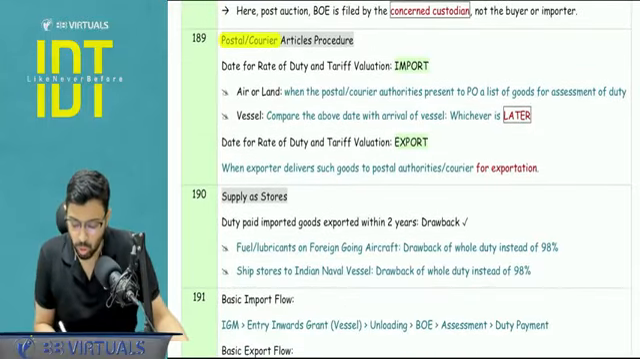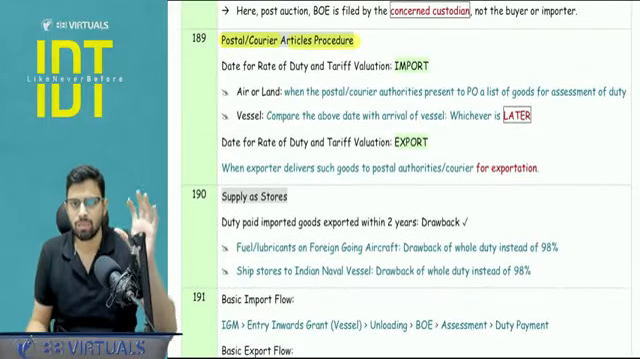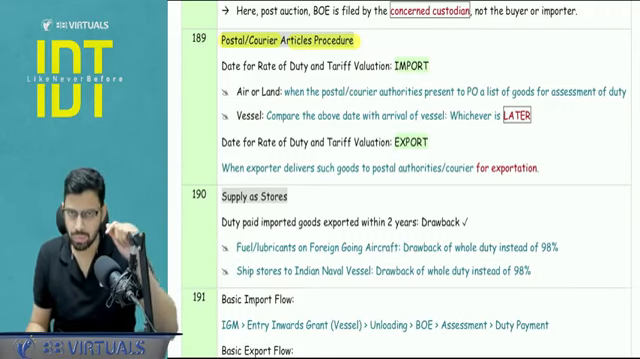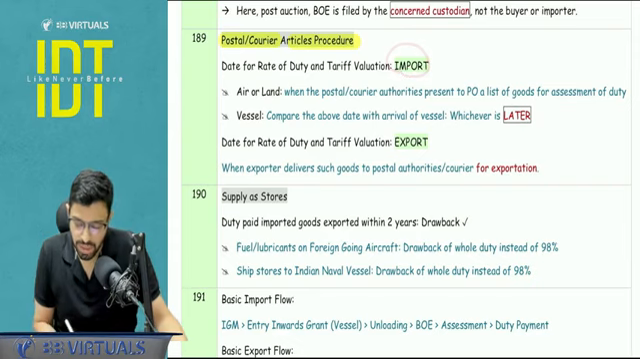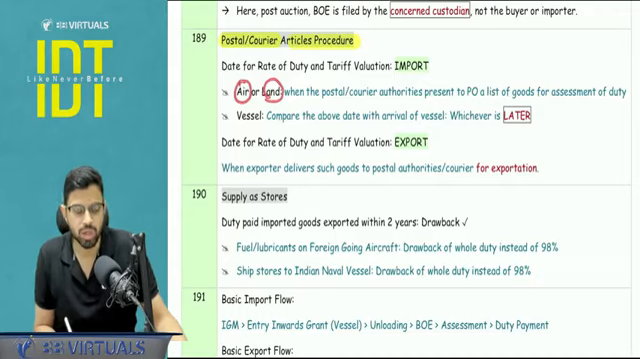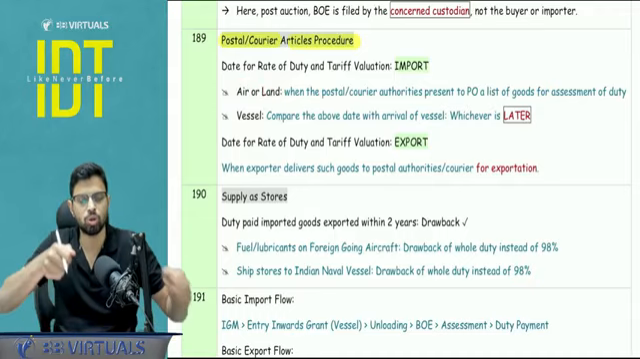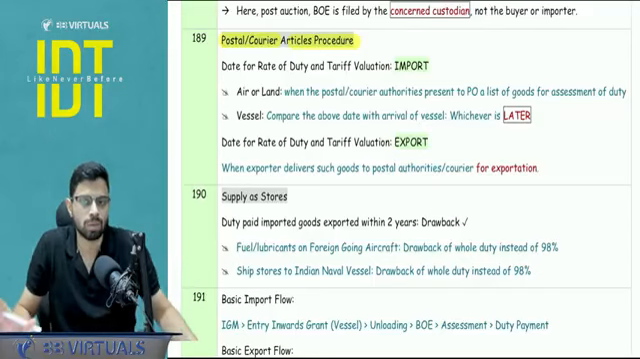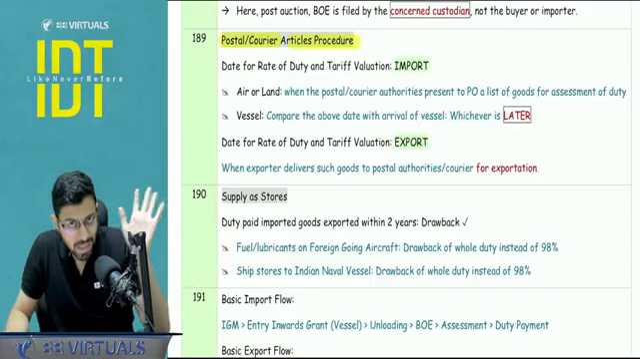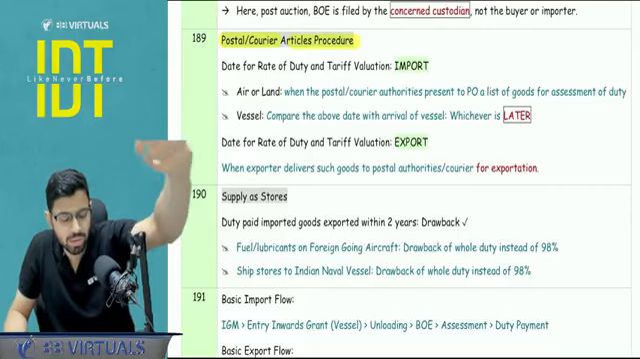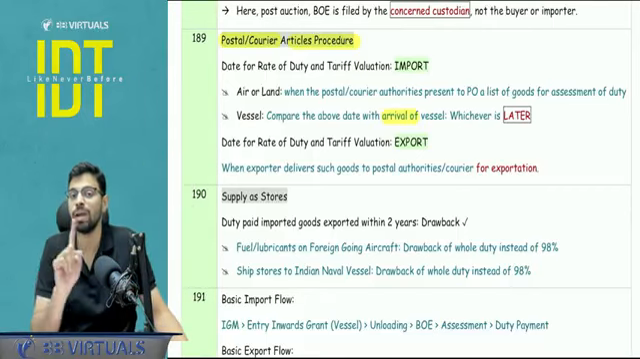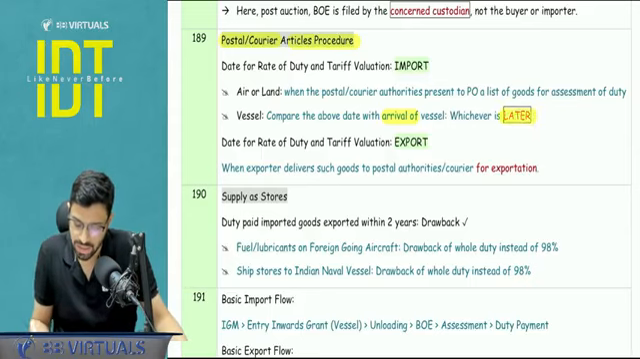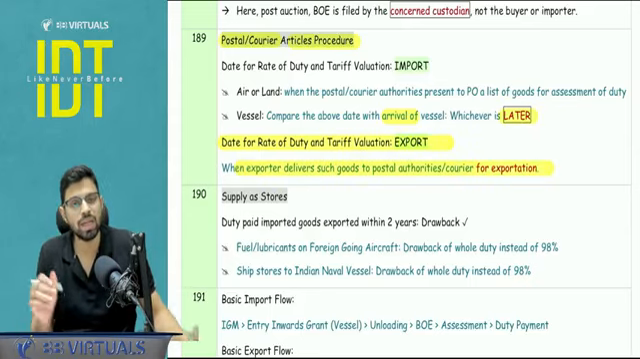In case of postal or courier article procedure, this is a part which is sometimes overlooked. So I'm just repeating certain dates you have to pick because this can be asked in the MCQ as well. In case of import, which date you have to pick for the rate of duty and tariff valuation? If it is a case of air or land mode of transportation, then you have to see when the postal authorities or the courier authorities hand over the list to the PO for the purpose of assessment of duty. If it is a case of vessel, you have to compare the date when the list is handed over to the PO with the arrival of the vessel. Here they have not picked the entry inwards date, the arrival of the vessel, and whichever is later. If it is a case of export, then here there is no involvement of the PO.